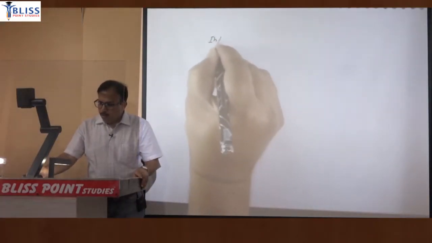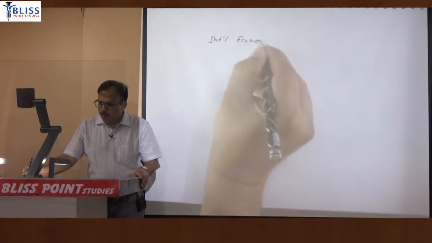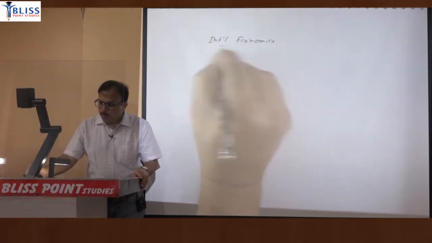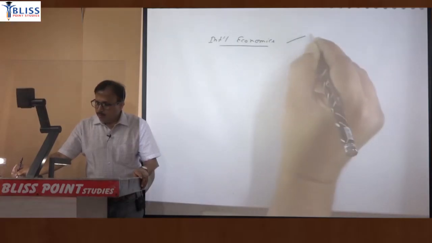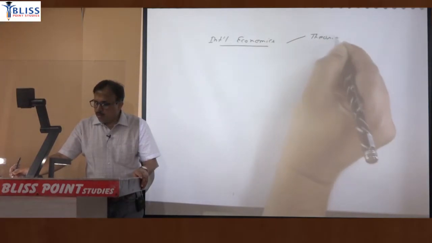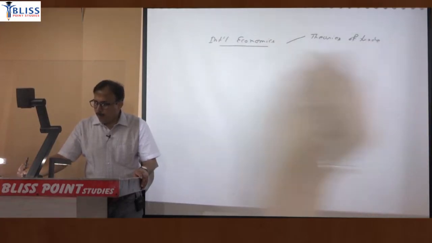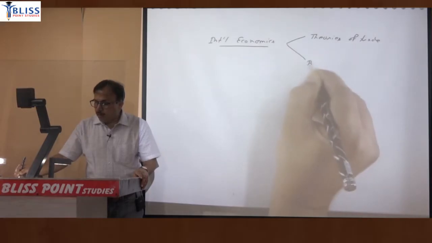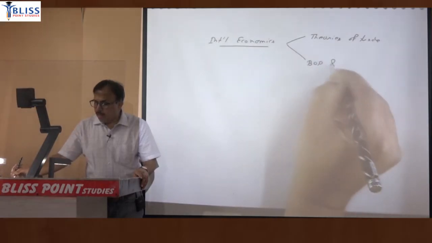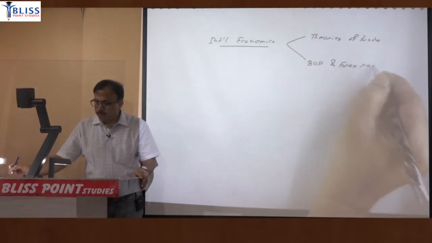In international economics, one part is theories of trade, and the other is balance of payment and foreign exchange market.